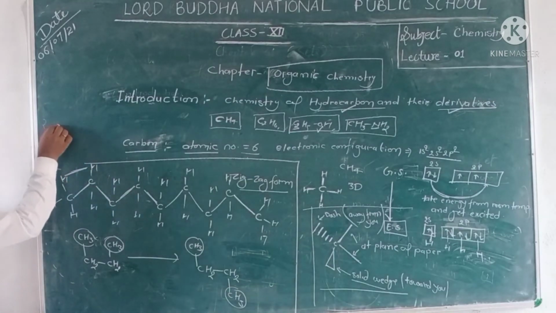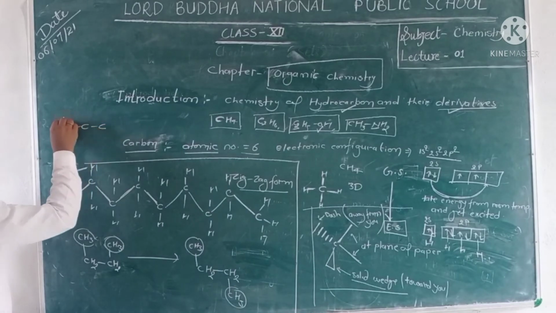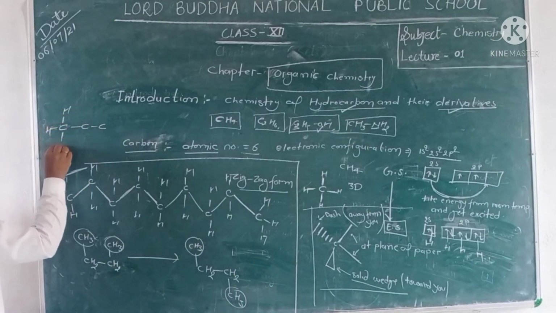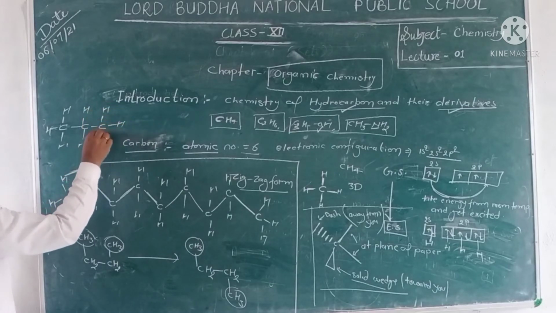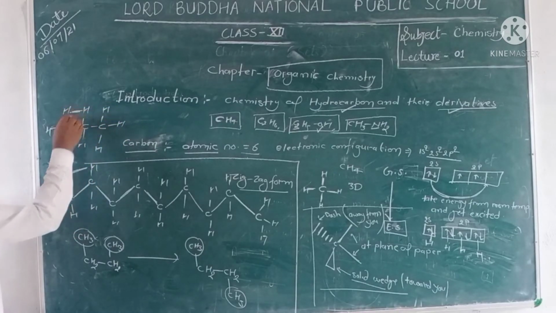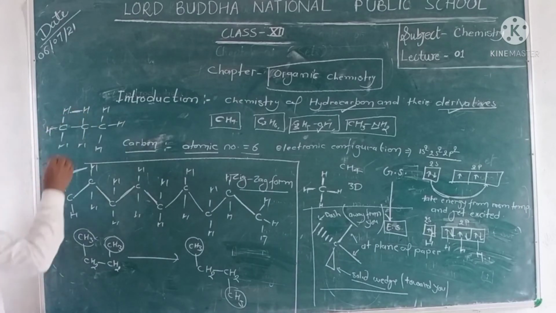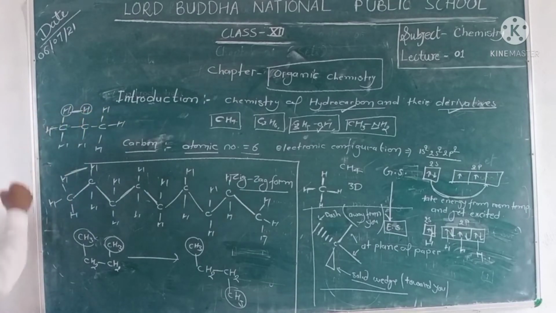But if you arrange these hydrocarbons in this manner, the repulsion is maximum, because the hydrogen and hydrogen electron clouds repel each other.